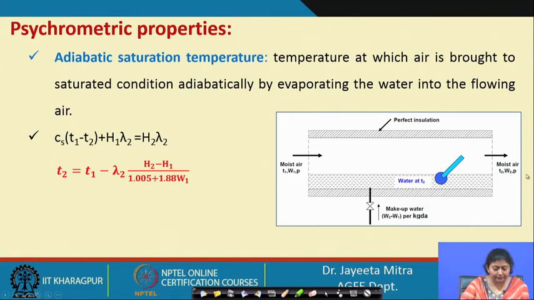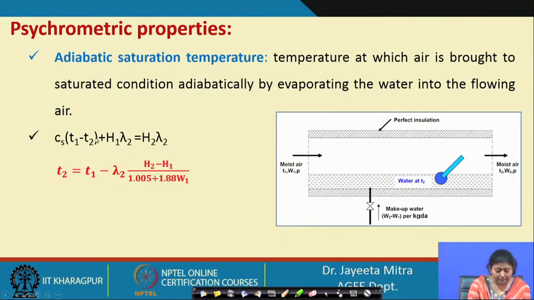What happens if you do the enthalpy balance? Cs, the humid heat of this air plus water vapor mixture, into the temperature difference T1 minus T2, plus H1, the initial moisture content, into lambda 2, will be equal to H2 into lambda 2, when the humidity finally becomes H2.